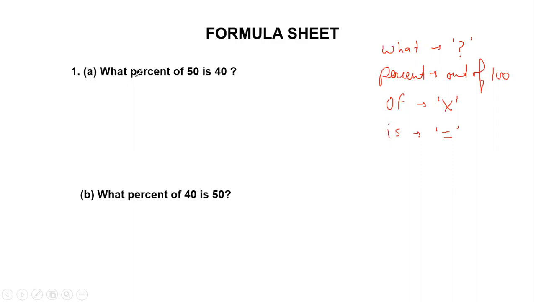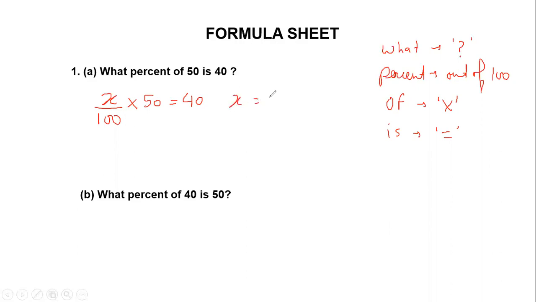So guys, try to be mechanical in these kinds of questions. Whenever you have these questions, just be mechanical and make an equation out of it. So when I say what, let's say x, what percent? Percent means out of 100, of means multiplication, and is means equal to. So you just go ahead and solve for x. I can isolate x and figure out its value.